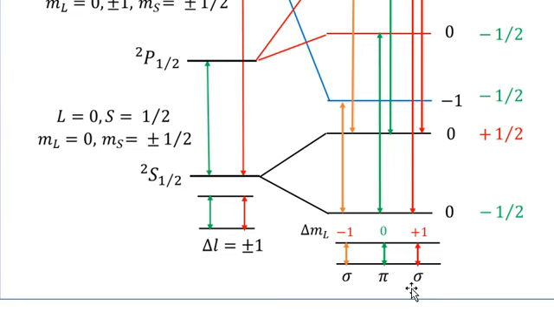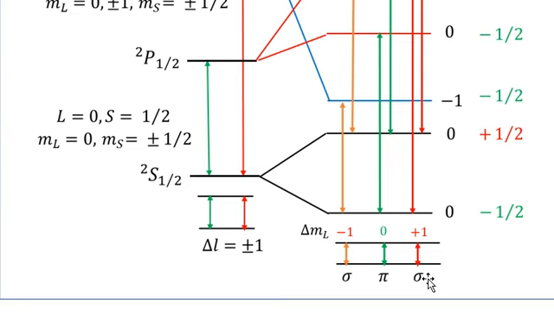All these transitions, when measured perpendicular to the direction of the magnetic field, will be linearly polarized. So this is the pi linearly polarized light due to the green transitions, in which the electric field of the linearly polarized light is parallel to the direction of the applied magnetic field.